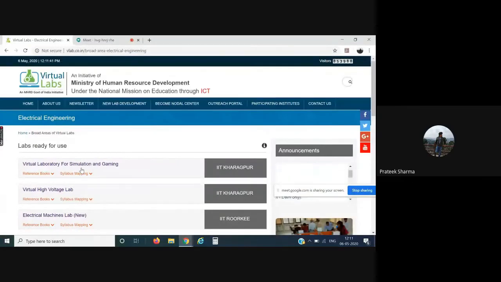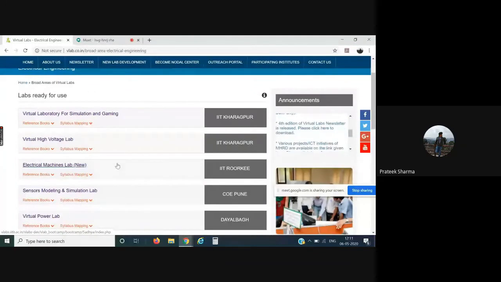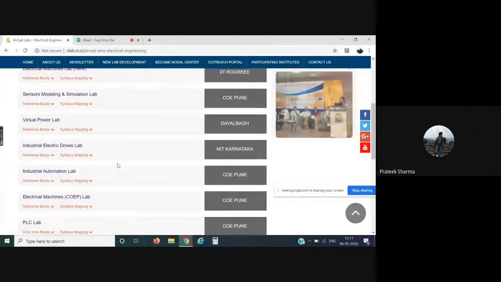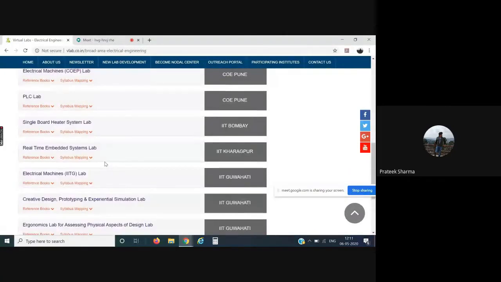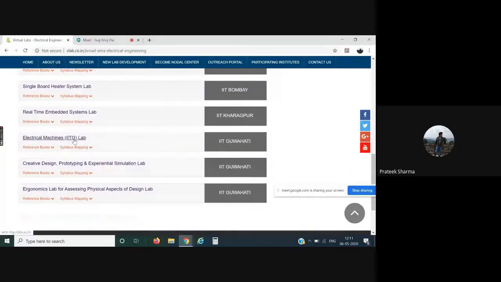Say for example, you have this electrical machines lab by IIT Roorkee. Scroll down further, electrical machines lab by College of Engineering Pune. Scroll down further, you have electrical machines by IIT Guwahati as well. So you see, same concept, but different labs developed by different institutes. For example, let us go for electrical machines.